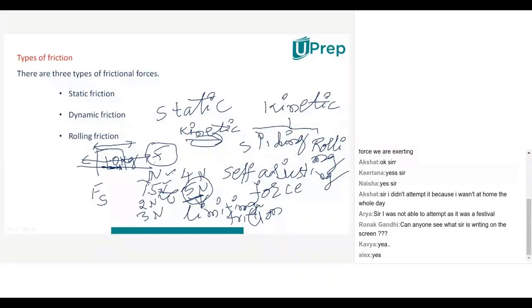Even though you are not sure, you have to give an answer, whether it is right or wrong. In the previous class also I said, whether it is right or wrong, you have to give an answer. At least try. Arya. After limiting friction, what happens to the object? Sir, can I tell?